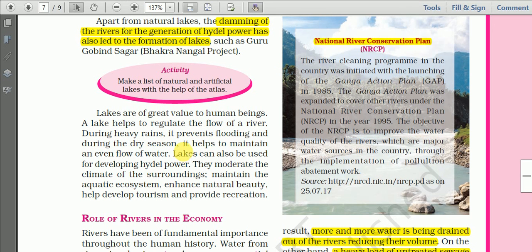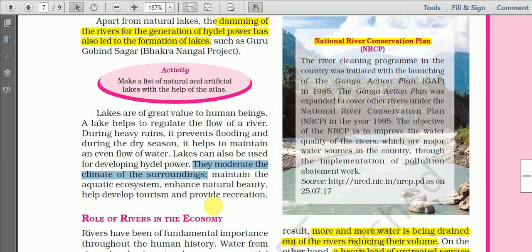Then lakes can also be used for developing hydel power. The Loktak hydroelectric project is an example. Lake water is drained away towards the Lemakhong area, and there the turbine is rotated and hydroelectricity is generated.